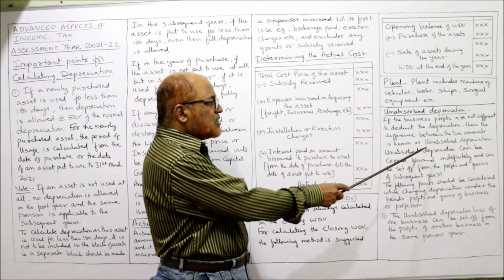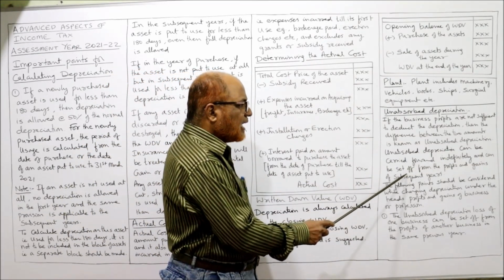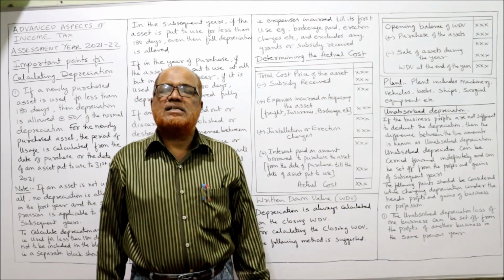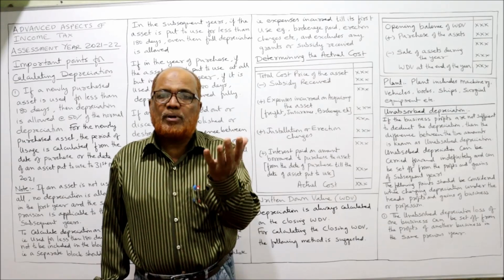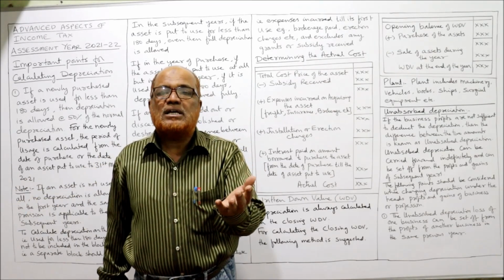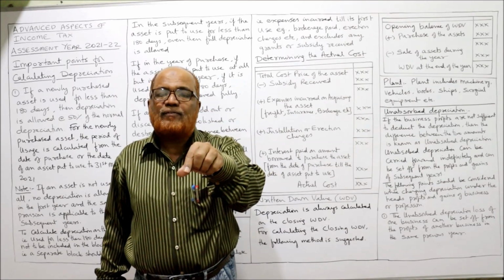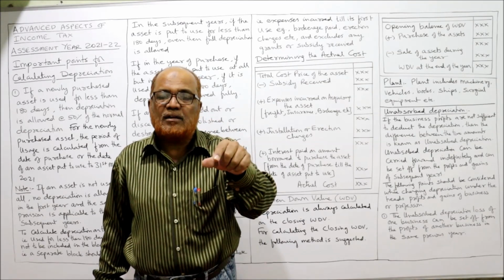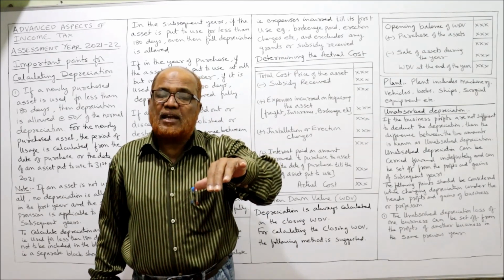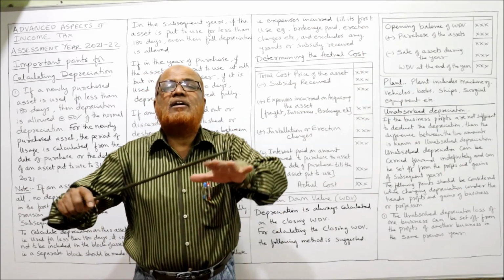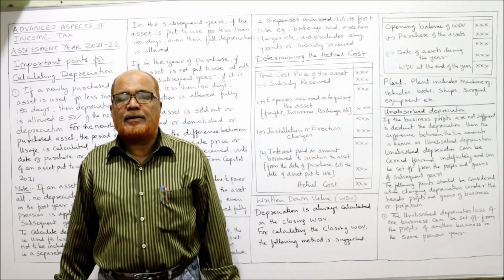Now, unabsorbed depreciation can be carried forward indefinitely and can be set off from the profits and gains of subsequent years. The Income Tax Act says if any unabsorbed depreciation is there, it can be carried forward to the next year and can be set off from the profits and gains of business and profession in the next year. Again, if the profit is not sufficient, it can be carried over again to the next year indefinitely. There is no time period.